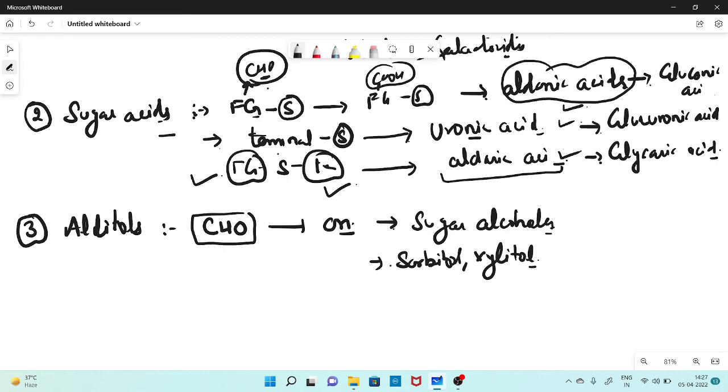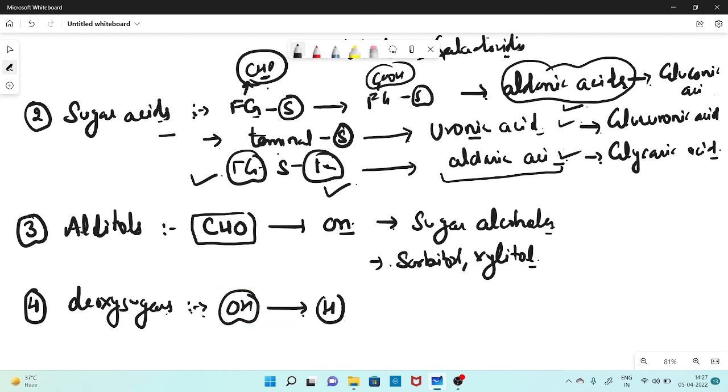Okay? The fourth type of monosaccharide derivatives are your deoxy sugars. Deoxy sugars. Right? In this case, you replace the hydroxyl OH groups with a hydrogen atom, and these types of sugars become deoxy sugars.